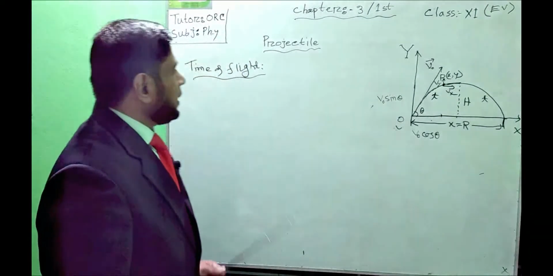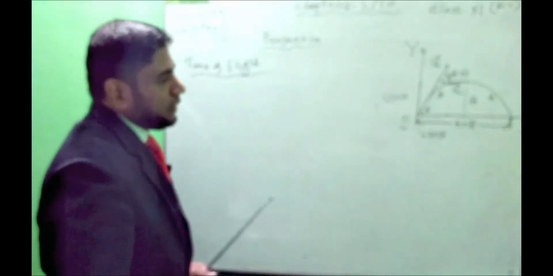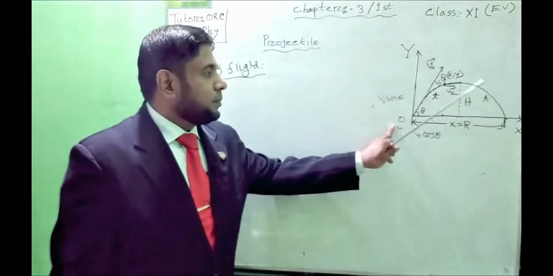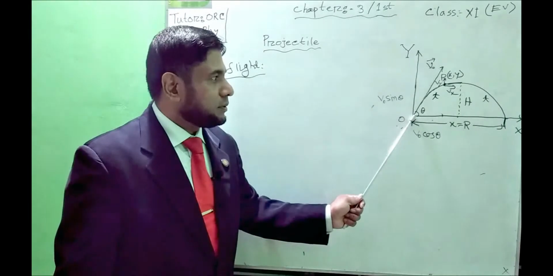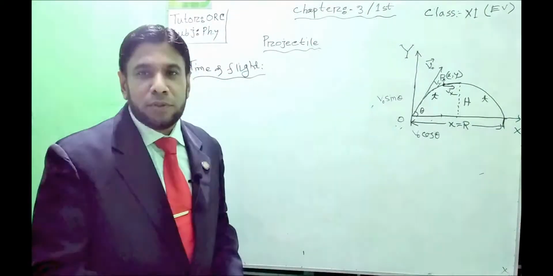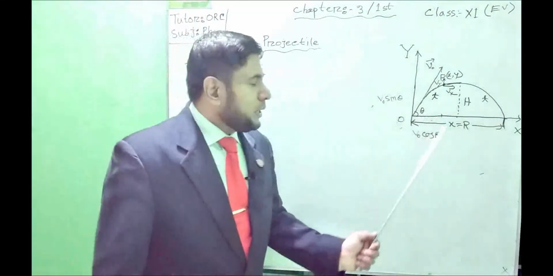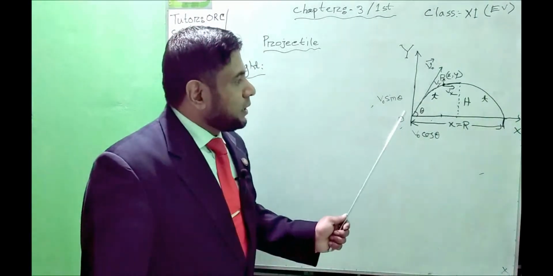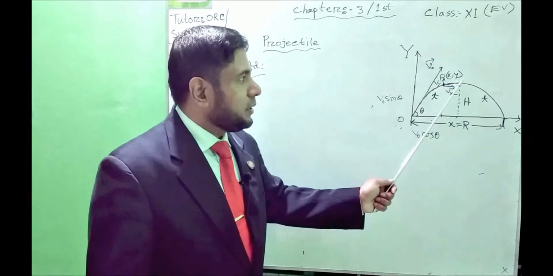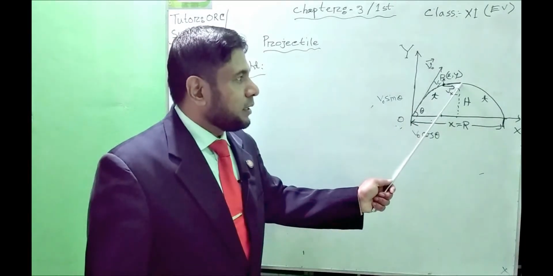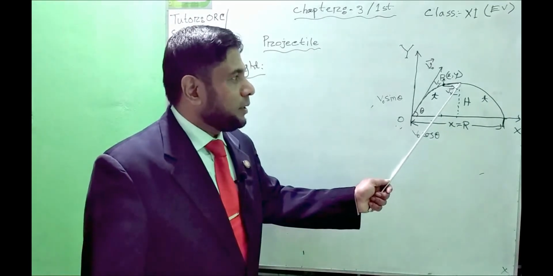So here we will find the time to reach the maximum height from the point of projection. When the projectile reaches the maximum height, the component of the velocity in the vertical direction must be 0.